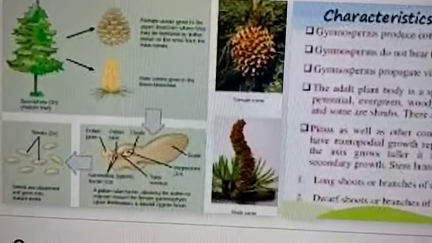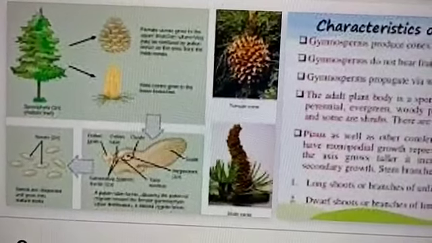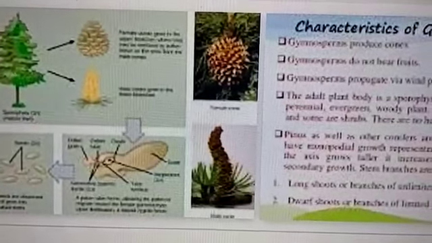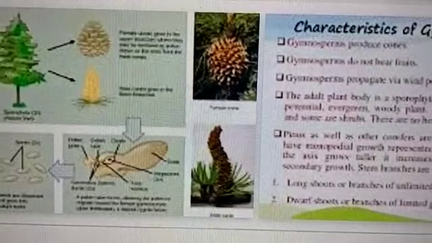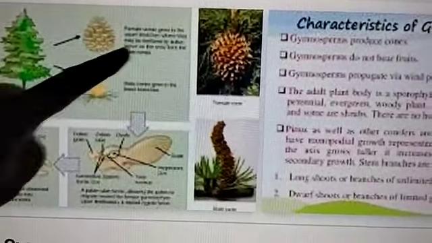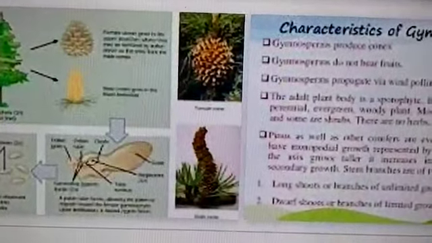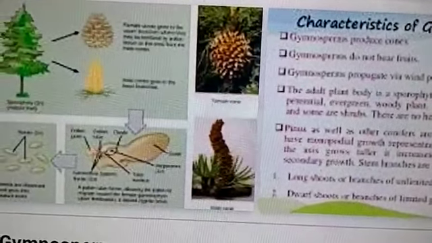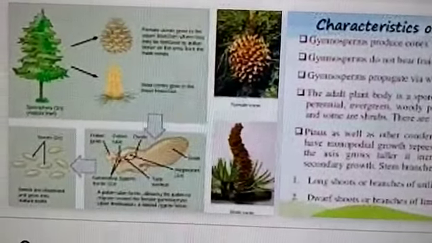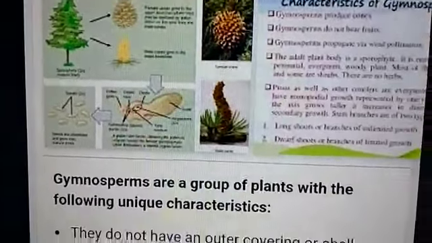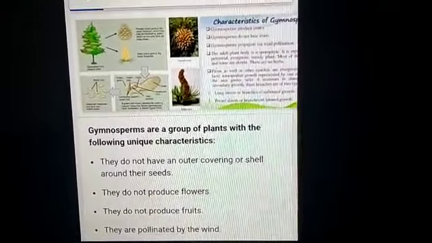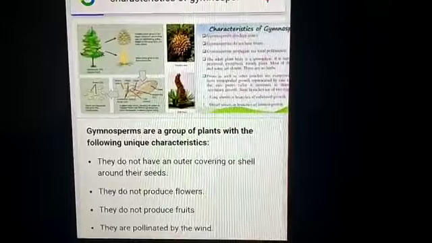As we completed the cryptogams, the non-flowering plants, now let us see phanerogams. Phanerogams are divided into two types, the gymnosperms and angiosperms. In gymnosperms, the seed is exposed, external. Here you can see the seeds will be external, and there are some characters of the gymnosperms. They do not have any outer covering or shell around the seeds. That means they are exposed. So they do not produce any flowers or fruit. They are pollinated by the wind.